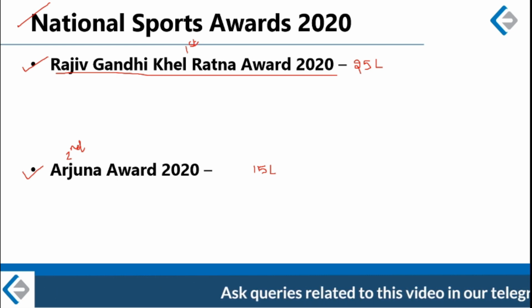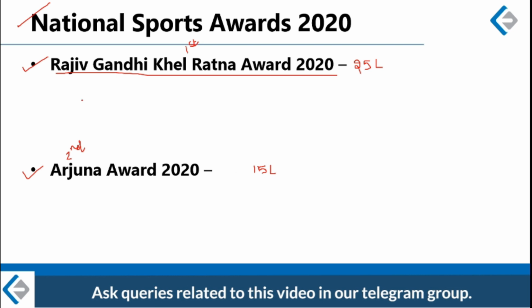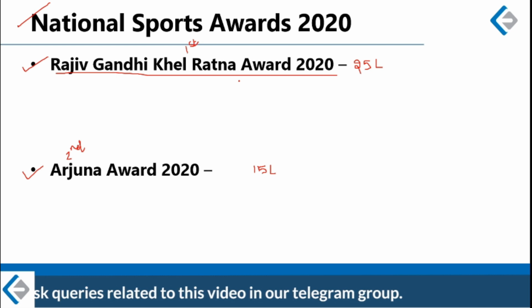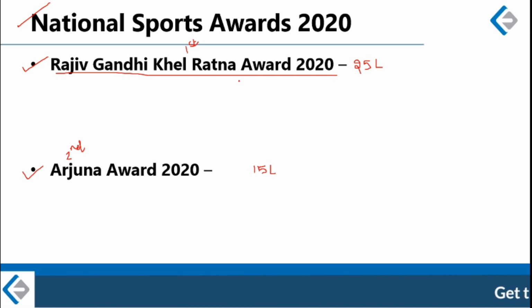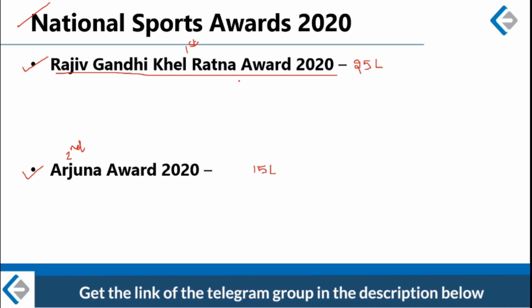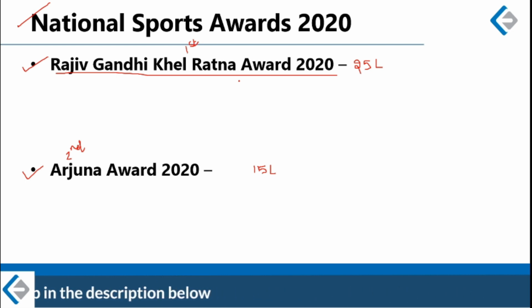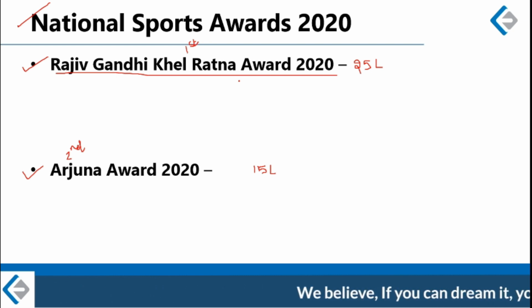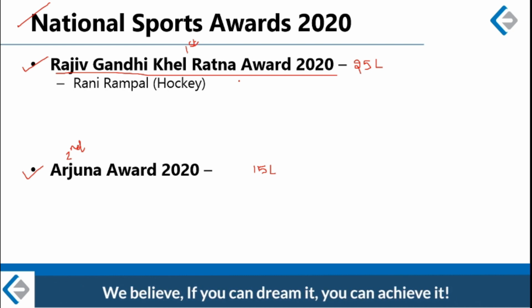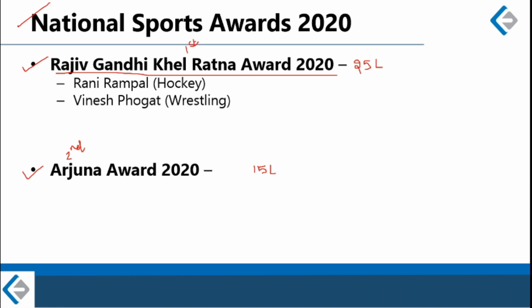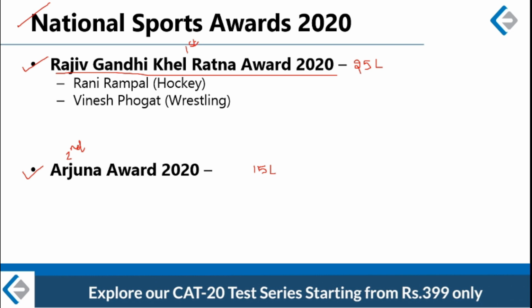All right, so in Rajiv Gandhi Khel Ratna Award, this year the award is presented to 5 sports persons. This is also a first, because generally Rajiv Gandhi Khel Ratna Award is given to a maximum of 3 people, but this year the award has been given to 5 sports persons. And a moment of great joy is that out of these 5, 3 are women athletes. These are Rani Rampal, who is the captain of India's women's hockey team. Then we have Vinesh Phogat, the first Indian woman to win gold medal in both Commonwealth